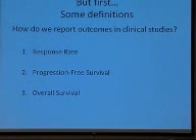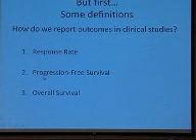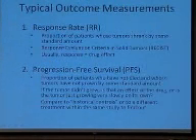But before we go into those studies, I'm going to do some nuts and bolts about clinical trials and the language that we use, and that you often hear us talk about when we're telling you about these studies. So importantly, how do we report outcomes in clinical studies? These are 3 different ways, and there are others, but these are 3 more common ways that we use to discuss whether or not a drug is successful. There's something called the response rate, and then these terms, progression-free survival and overall survival. So I'll go into these in a little bit more detail.